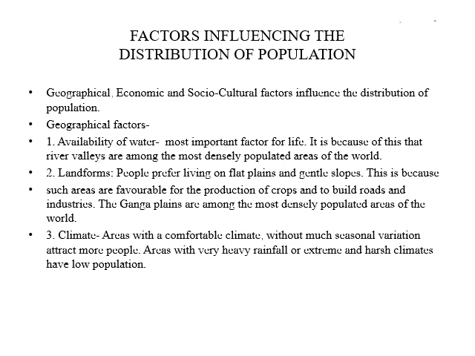Now we'll study about the factors which influence the distribution of population over the Earth's surface. We divide these factors into three types: geographical, economic, and socio-cultural factors. Geographical factors are the physical factors which directly influence the population distribution. The first geographical factor is the availability of water, which is the most important factor for life. Without water, life is not possible. And for all the important economic activities, we are dependent on water.